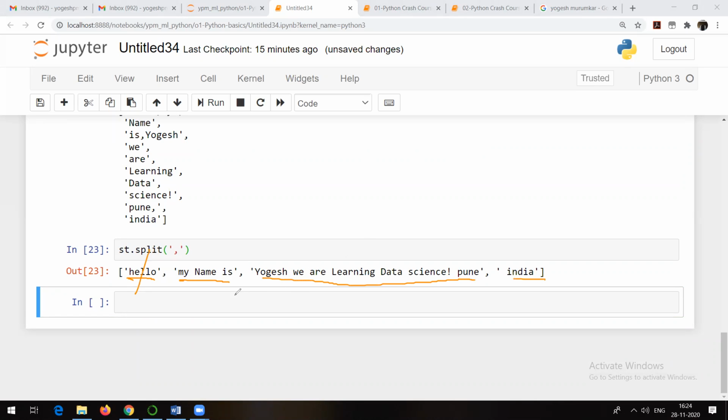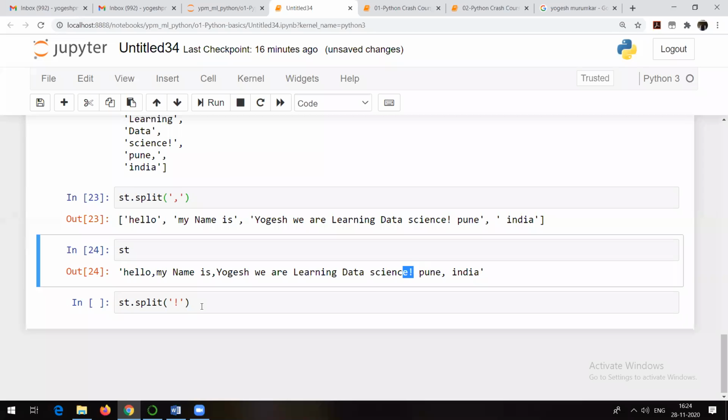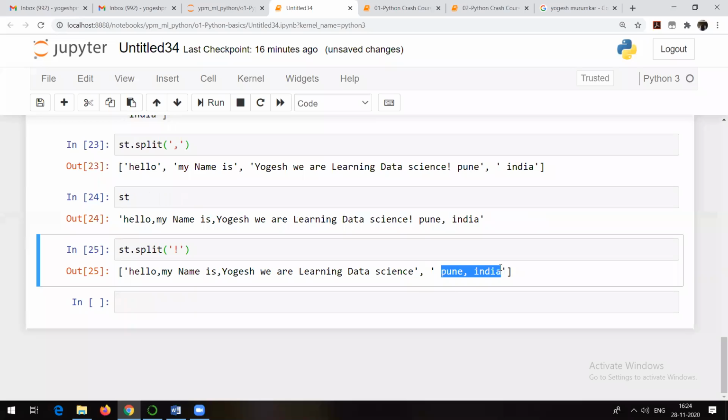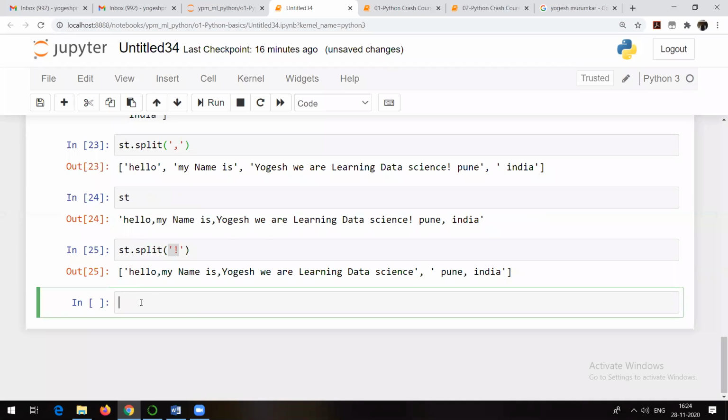So try to understand. With the help of split, you can split a string by any character, but by default the character is what? Space. That's my point. Suppose this is your st. If I want to split this st on the basis of some other character, maybe an exclamation mark, you can see our string has only one exclamation mark. So in this case, I will get 2 elements as output. Finally, see, this is one element and this is another element, because now we split the string on the basis of the exclamation mark. You can check. So like that, you can use any character.